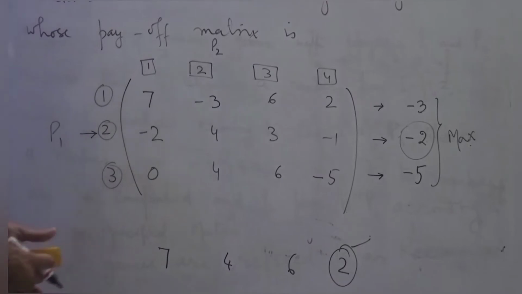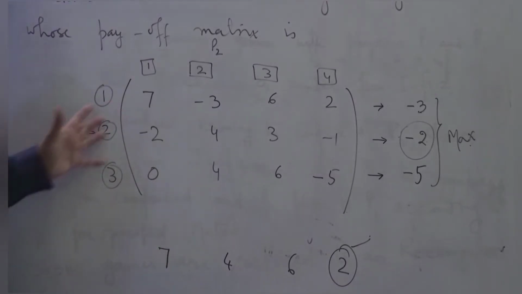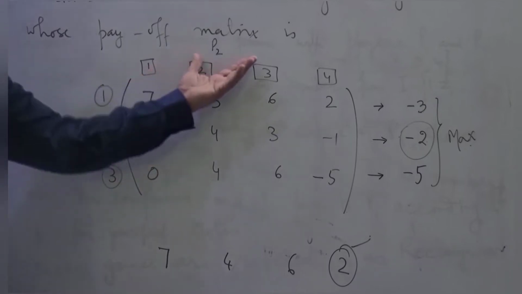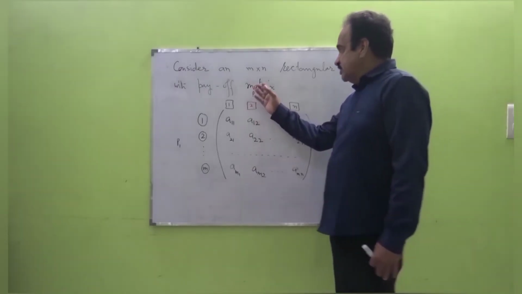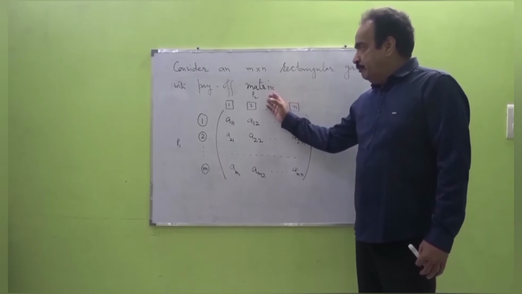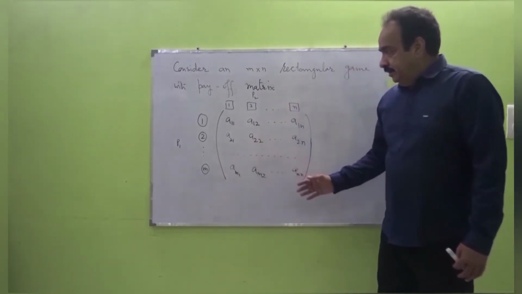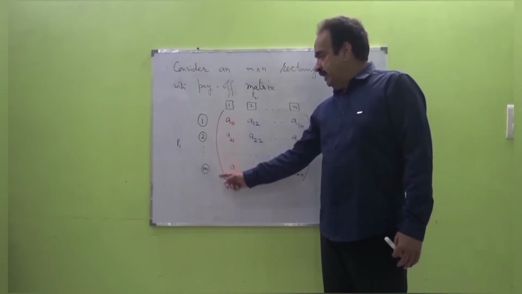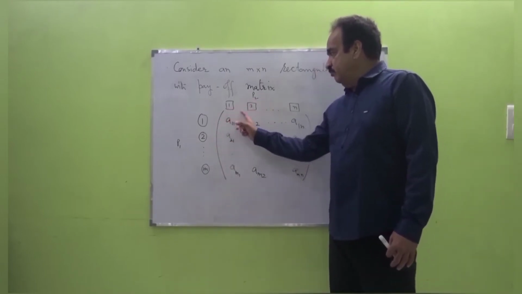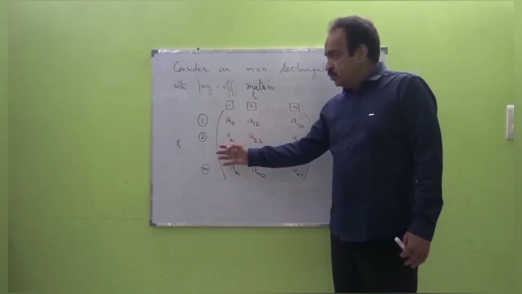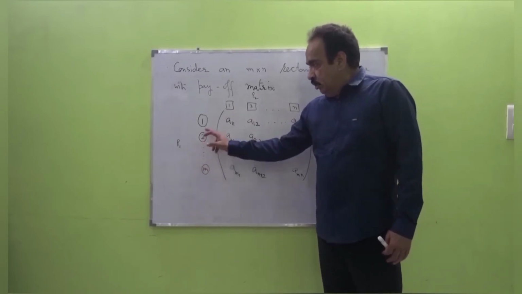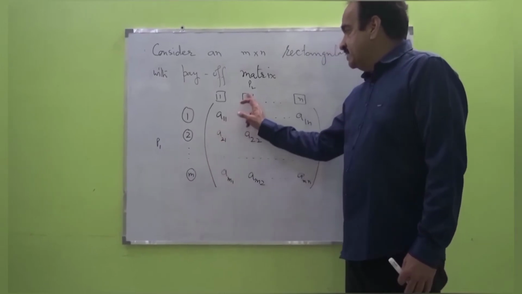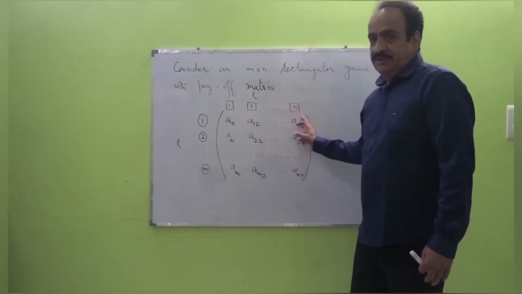Now again, the problem of P1 is to get the money, so he would like to maximize his earning, and P2 has to pay. Consider an M cross N rectangular game with payoff matrix Aij. P1 as a player has to choose numbers from 1 to M, and P2 has to choose numbers from 1 to N. Just to distinguish between the numbers, we have put the numbers for P1 in circles, whereas for P2 in squares.